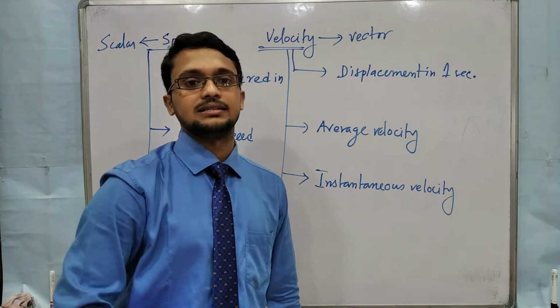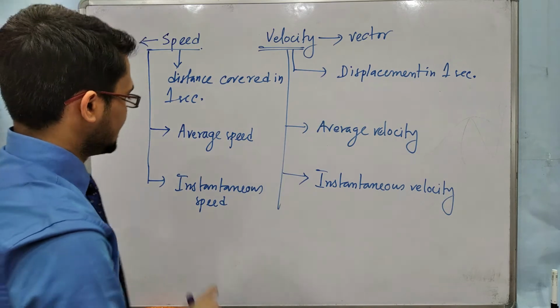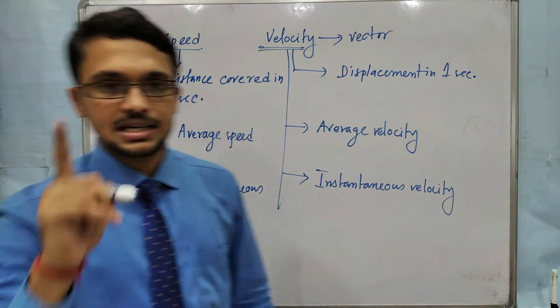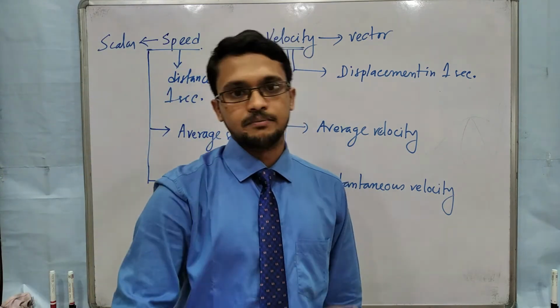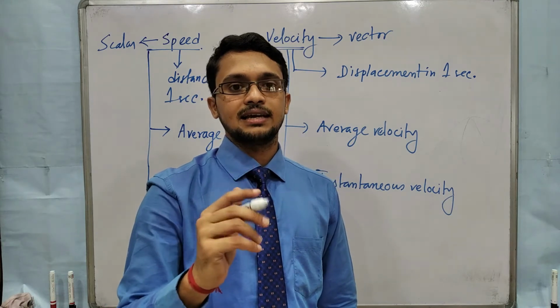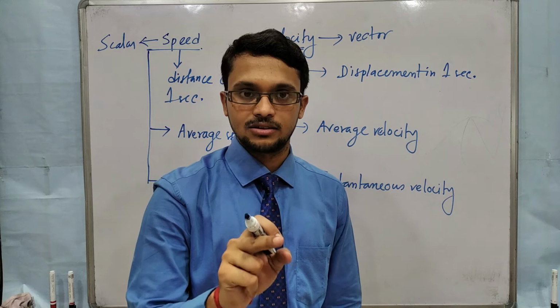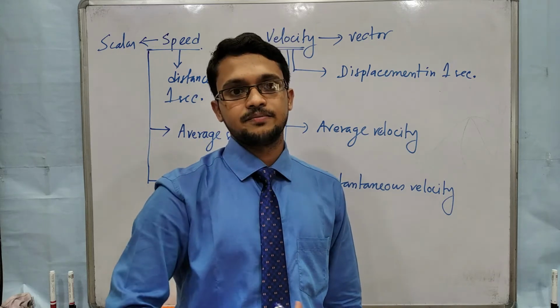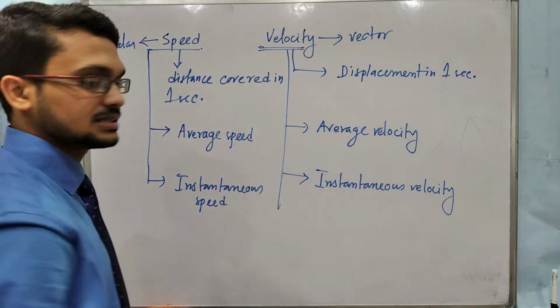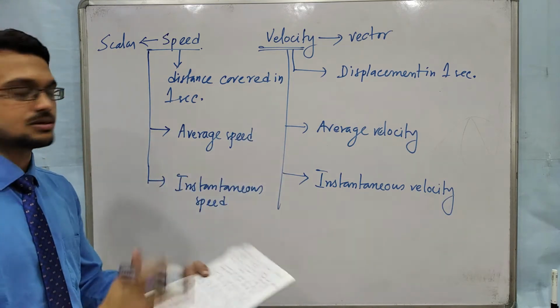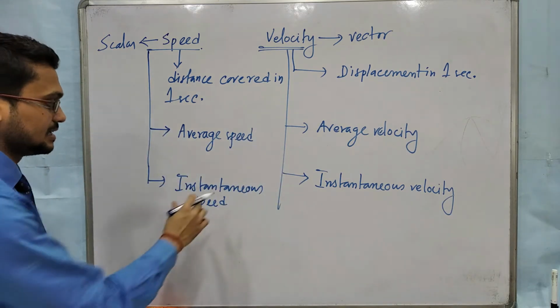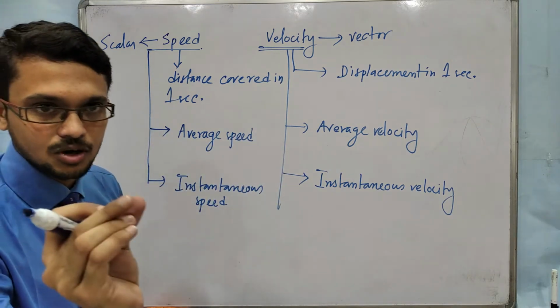And instantaneous means at a particular instant, at a particular time. Suppose you are taking the 29th over, then what will be the run rate at that over? That is the instantaneous rate. But average is for the whole match, for a large time. And instantaneous means for a very small time.